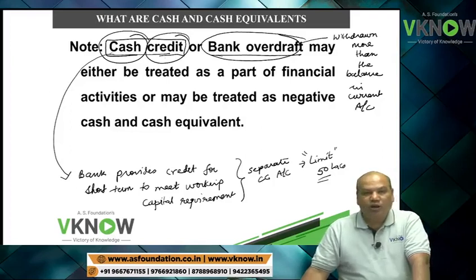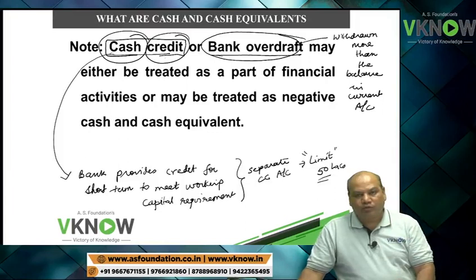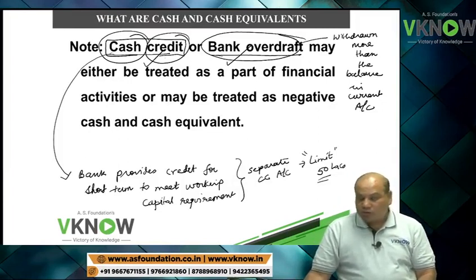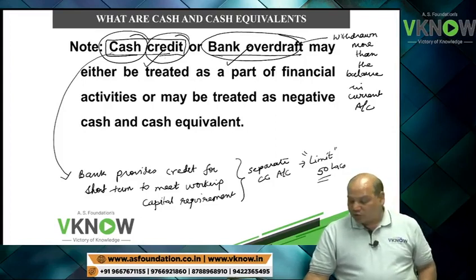Some banks may allow you to have overdraft facility, but then you have to pay interest on the amount which is actually overdrawn for the period for which it is overdrawn. So cash credit and bank overdraft. Now the student's query is, are they cash and cash equivalent?